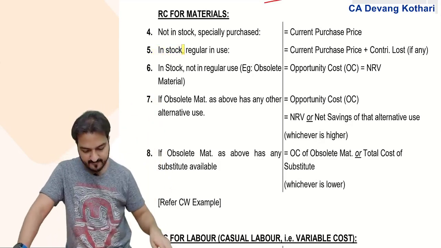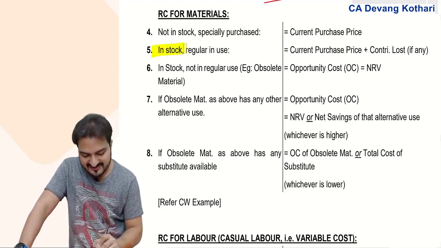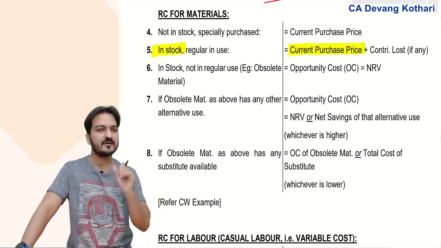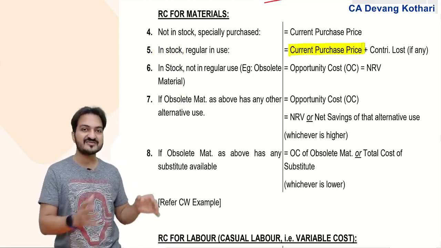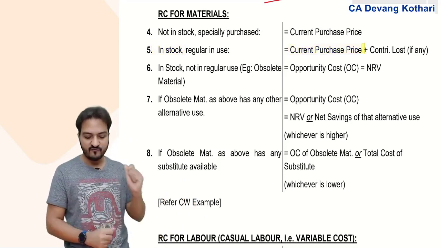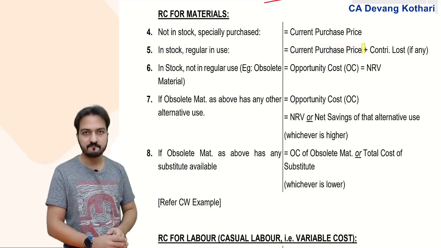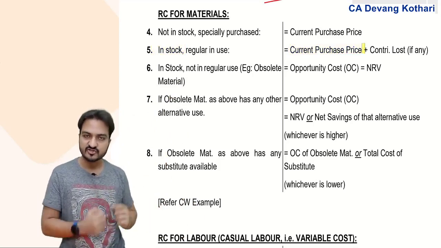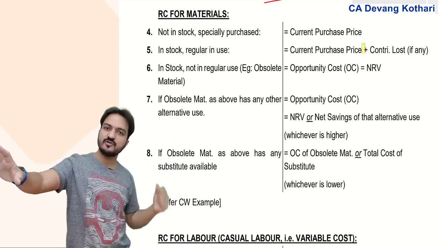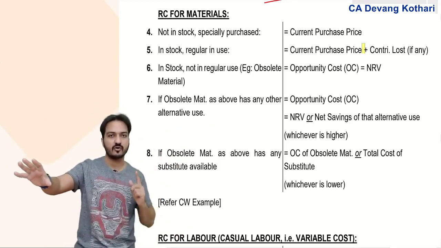So this material, although it is in stock, has a relevant cost equal to the current purchase price. Why current purchase price? Because if I consume material from the stock in a new offer, then for my regular use I will have to purchase more material. That current purchase price will therefore become the relevant cost.